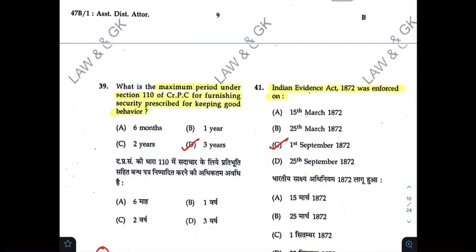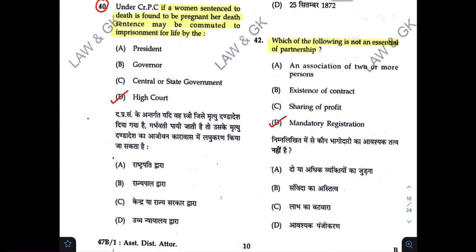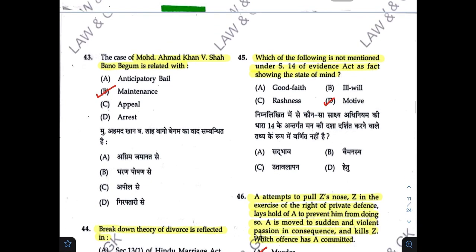Indian Evidence Act 1872 was enforced on C. Which of the following is not an essential of partnership? Correct answer is D. Which of the following is not mentioned under Section 14 of Evidence Act as fact showing state of mind? Correct answer is D.